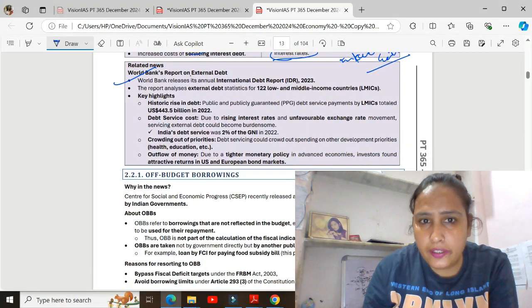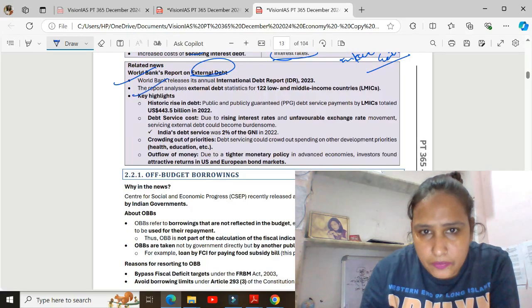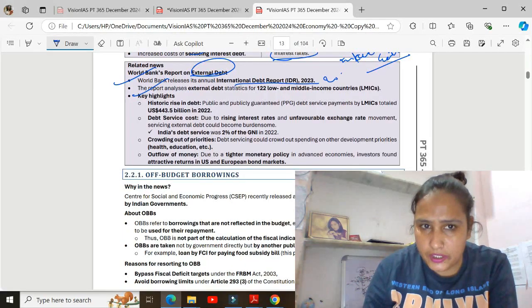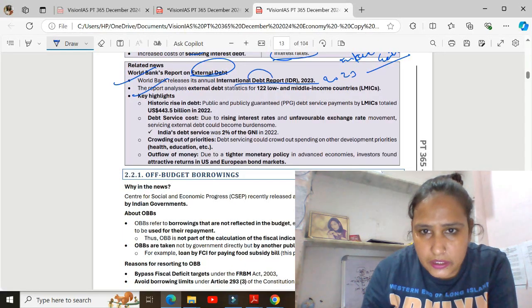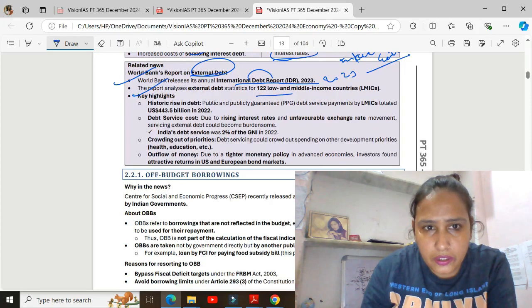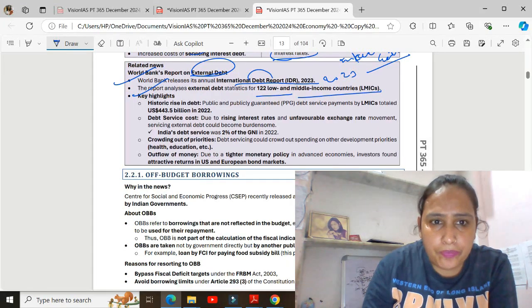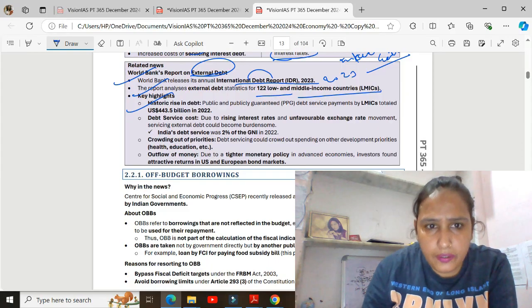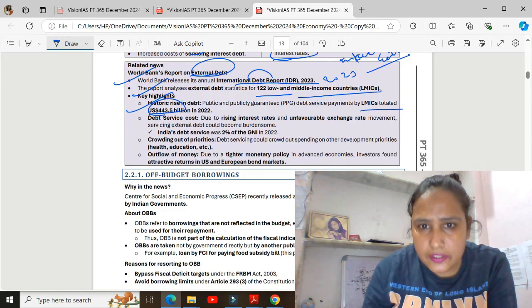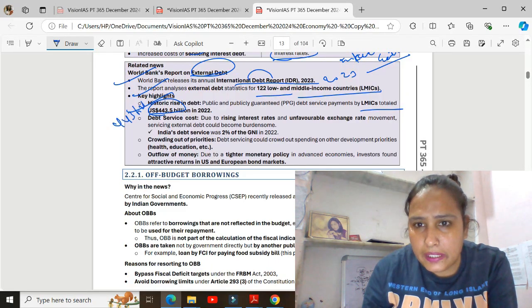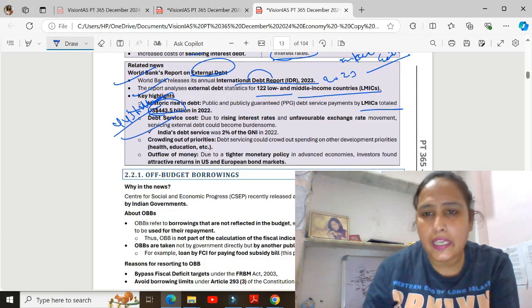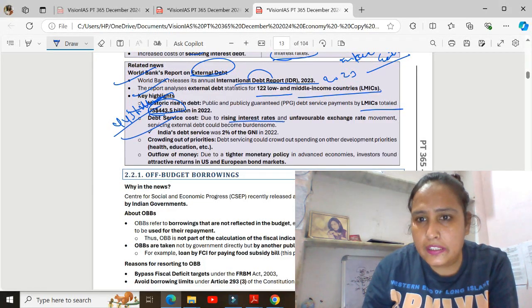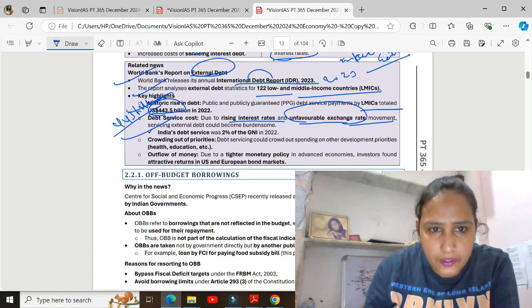World Bank report on external debt. The World Bank released the International Debt Report in 2023. In this, 122 low and middle income countries were covered. First is the historical rise of the debt. It totaled 443 billion, with debt service costs due to rising interest rates and unfavorable exchange rate movement.